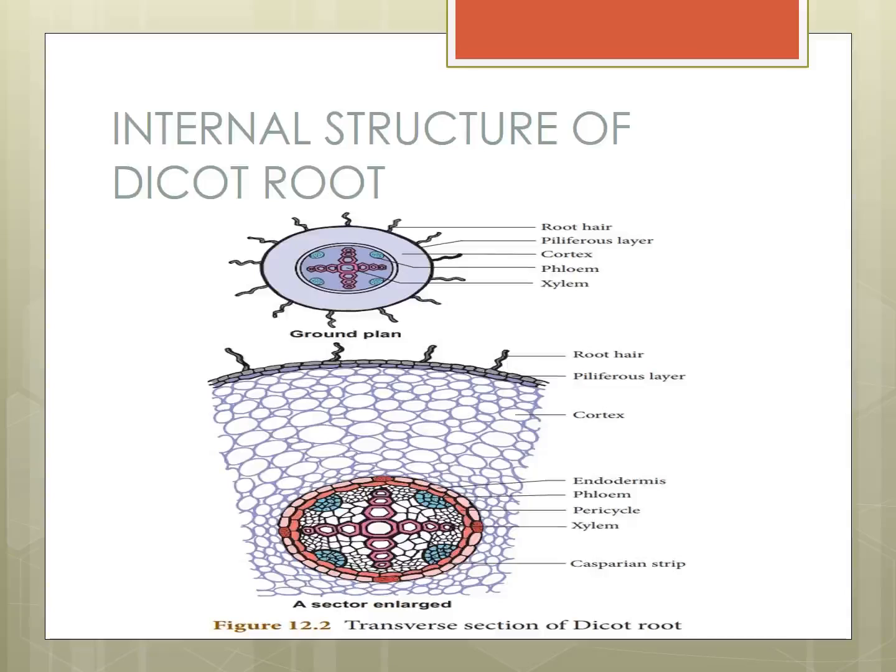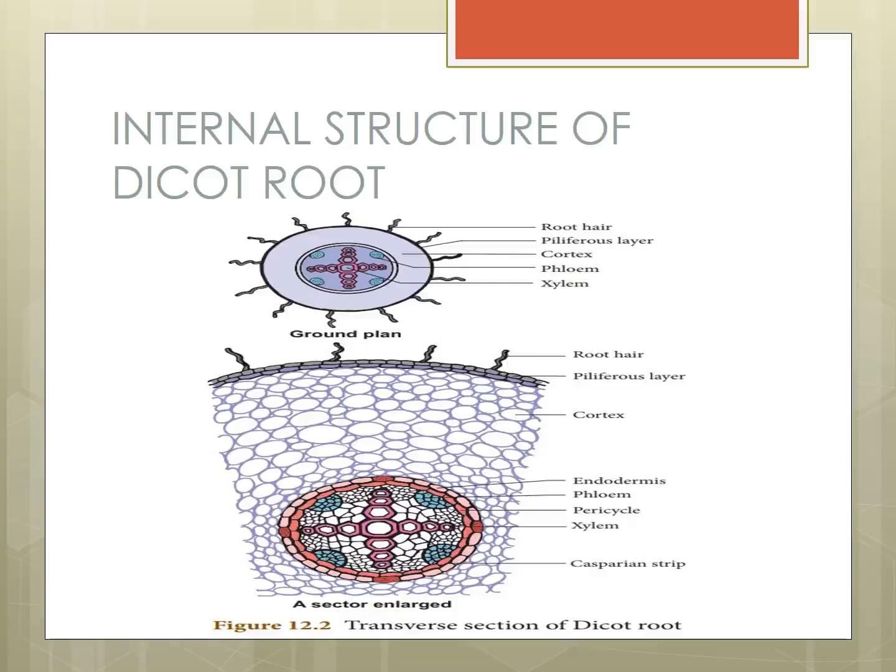Otherwise that layer is called the piliferous layer. It bears unicellular root hairs. Root hair is present in the piliferous layer. Okay. Next, see the cortex. Everybody see the picture, the cortex.